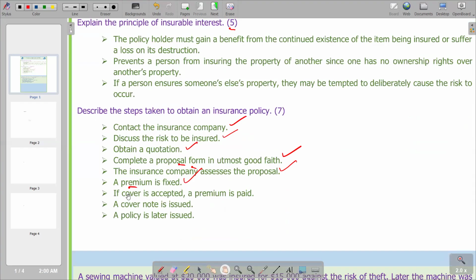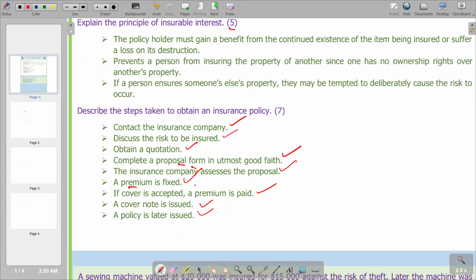So we go to the next point. We'll see that the next point is saying if cover is accepted, a premium is paid. And then we've got a cover notice issued. And lastly, a policy is later issued. So these are the basic steps that we have in terms of obtaining an insurance policy.